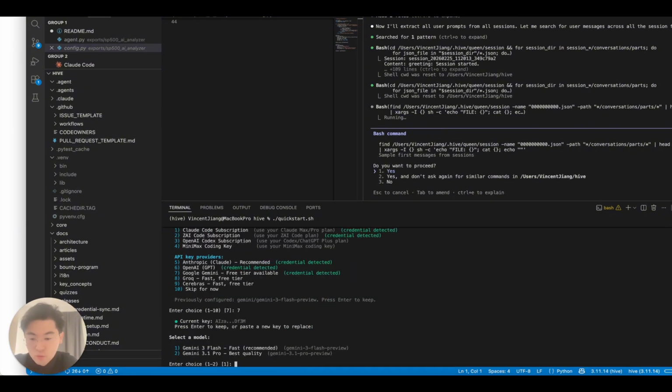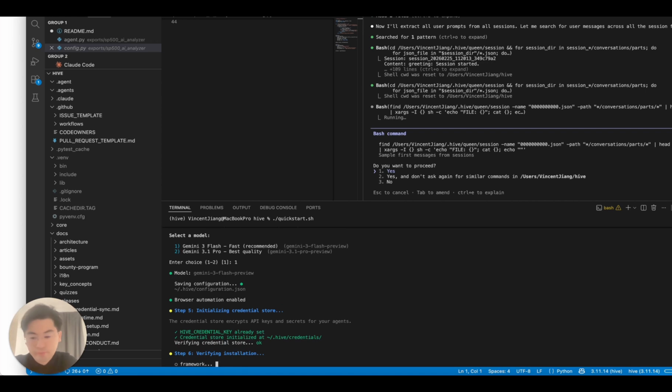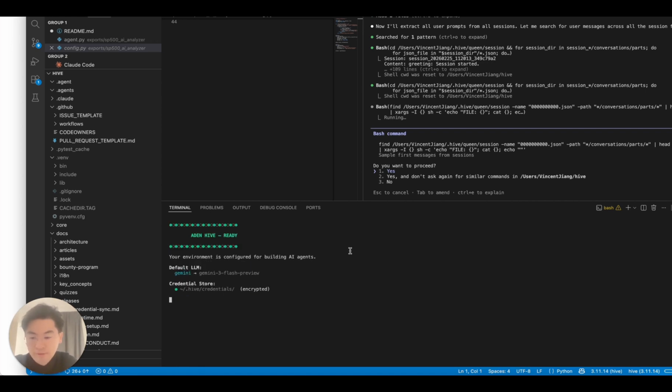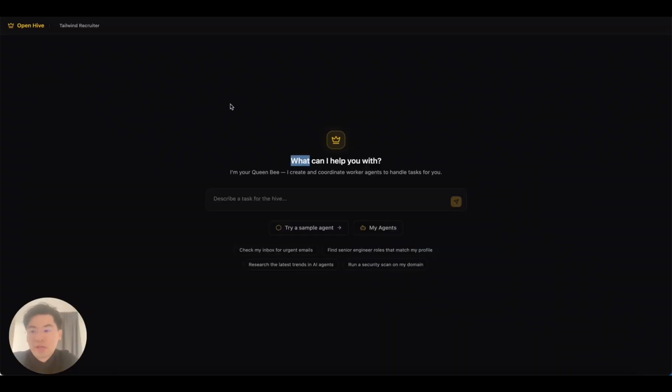So I just need to hit enter, and then let's try to use the cheaper one, and off you go. I believe everything should be done during setup, and then you just need to wait a few seconds for the dashboard to deploy, right? So in this case, this is the interface for you to interact with your agents framework to produce these agents, right?